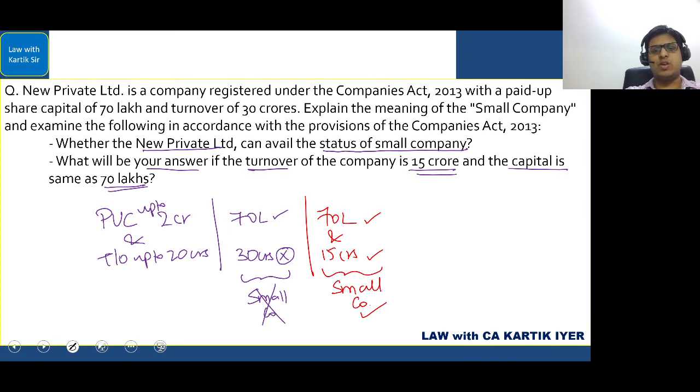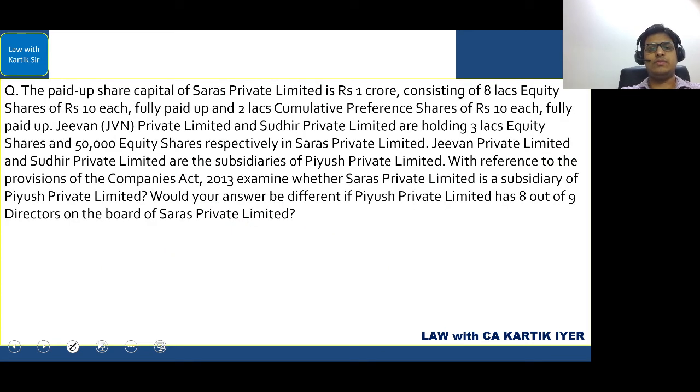Easy, simple to understand. Okay, very easy. Next one. The paid up share capital of Saras Private Limited is 1 crore, consisting of 8 lakh equity shares of rupees 10 each, fully paid up, and 2 lakh cumulative preference shares of 10 each, fully paid up. G1 Private Limited, that is JVN, they have said, and we'll also use the same short form JVN, and Saras Private Limited will use it as SPL.